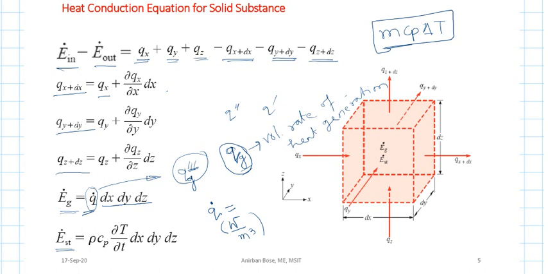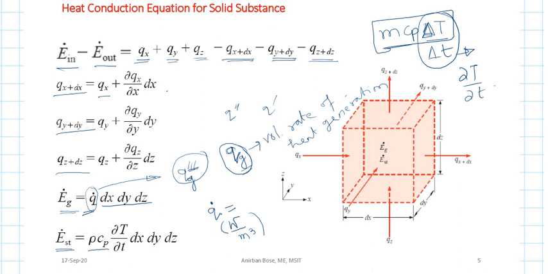So per unit time, what is the amount of storage? You have to divide it by per unit time. When the time tends to 0 in a differential form, this quantity will take the form del T del t.